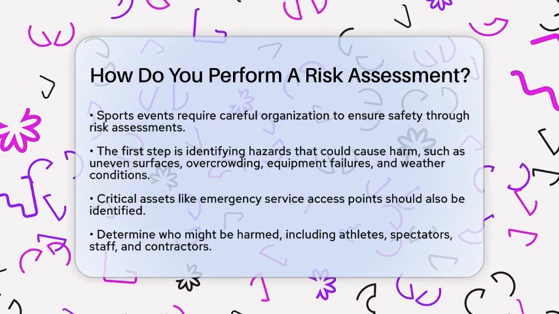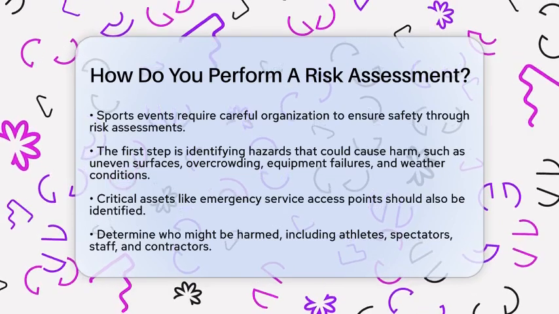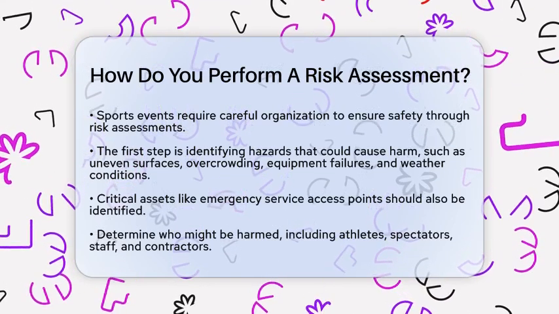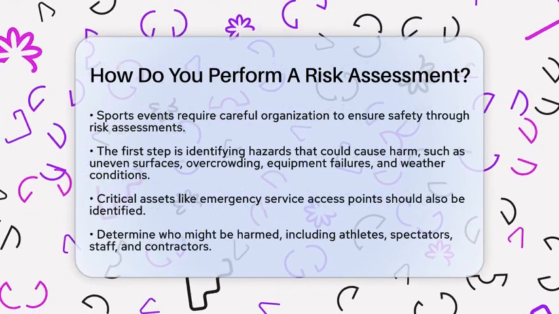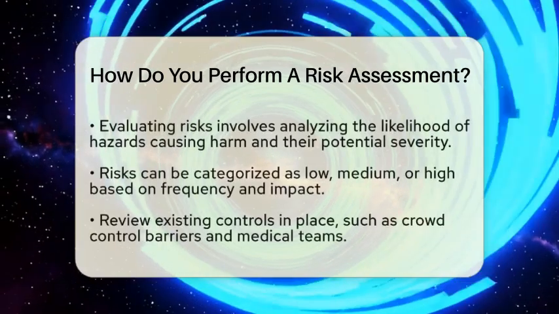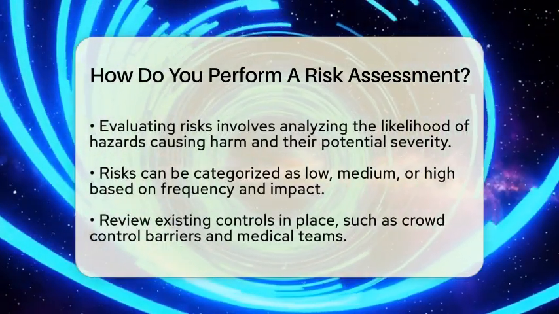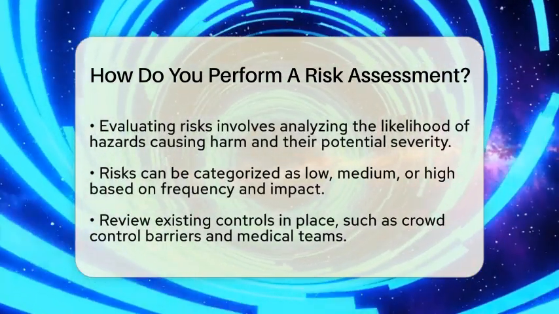Next, determine who might be harmed and how. Think about the different groups involved, such as athletes, spectators, staff, and contractors. Understanding who is at risk helps you anticipate what kinds of accidents or injuries might happen.